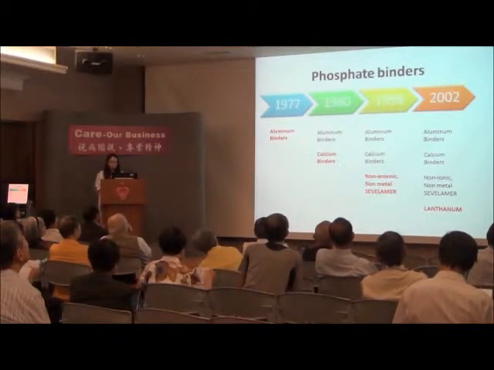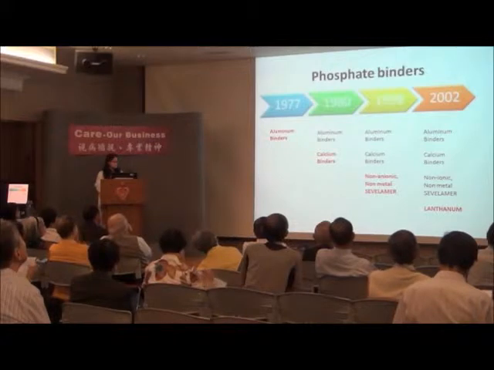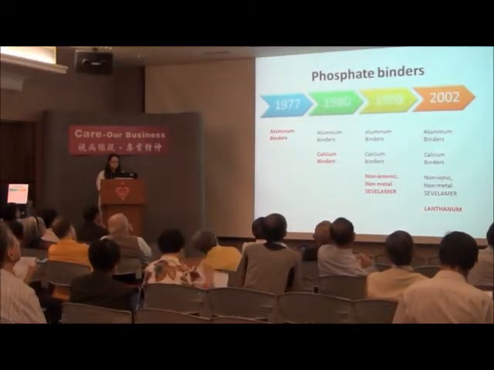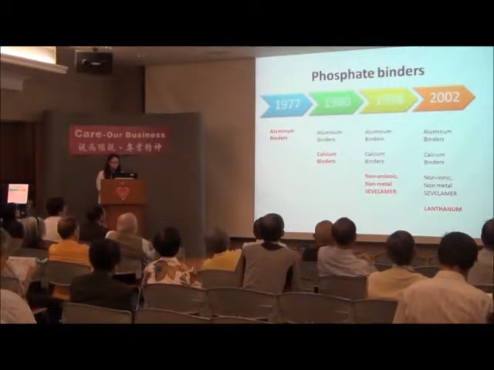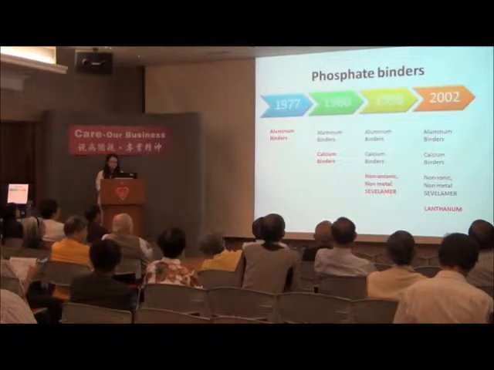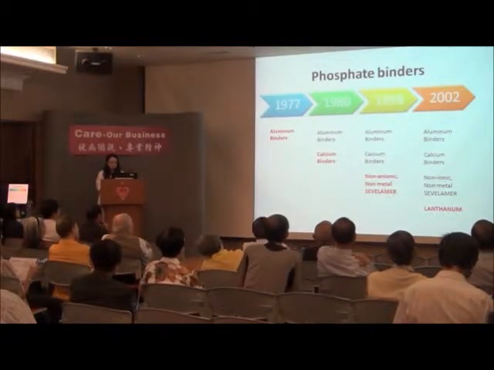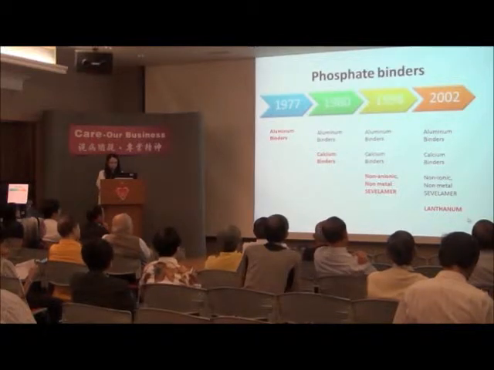So what are the treatment options for the patient? This slide shows the evolution of different types of phosphate binders that came onto the market, starting from 1970, the aluminium-based phosphate binder, and then the calcium-based phosphate binder, and then sevelamer and lanthanum in 2002.